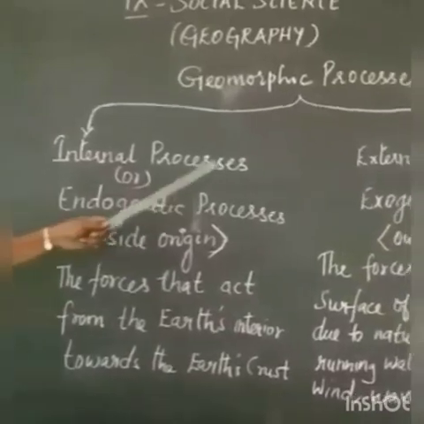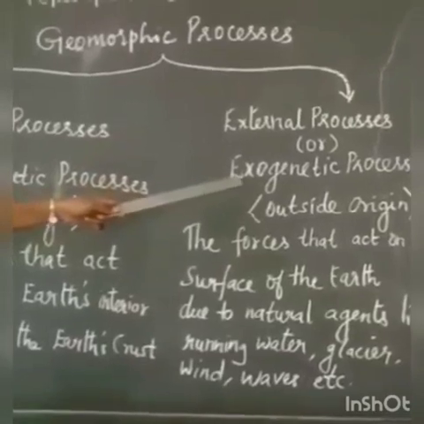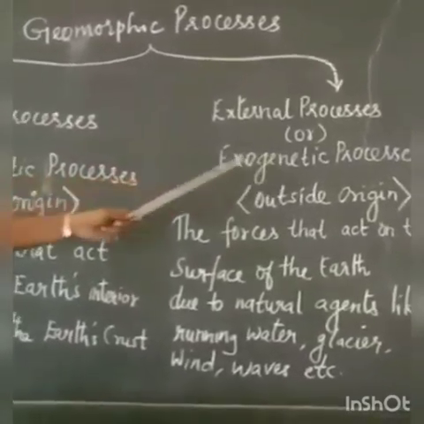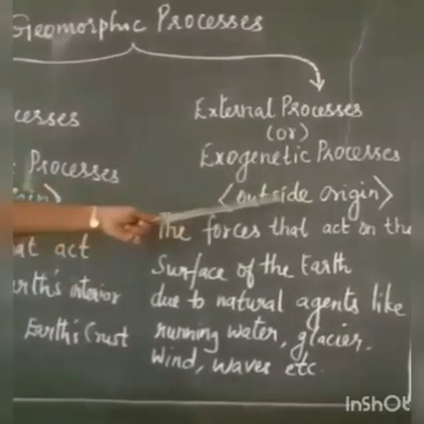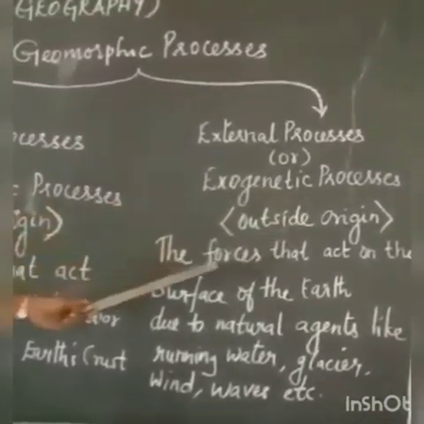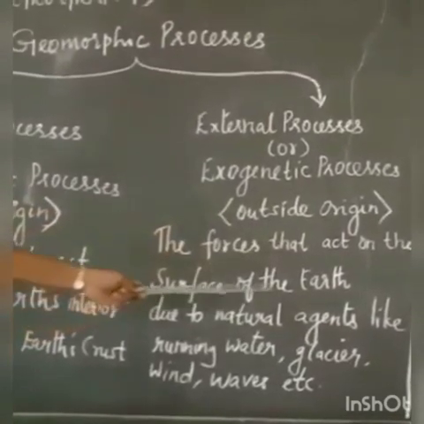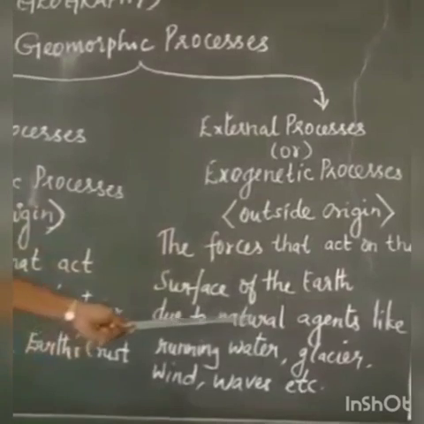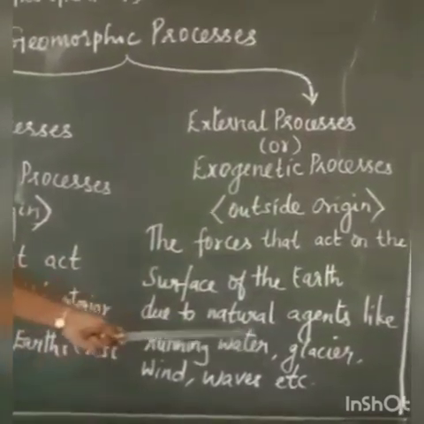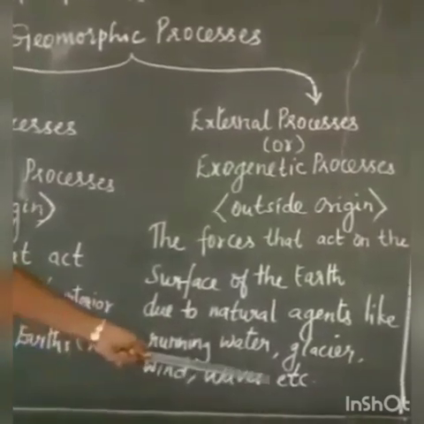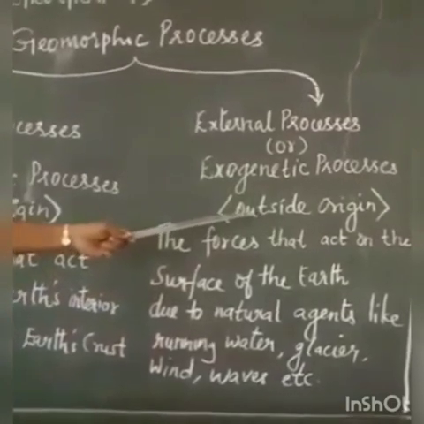Let us see the external processes. The external processes are otherwise called exogenetic processes. Exo means outside, genetic means origin. So we see the outside origin processes. These are the forces that act on the surface of the earth due to natural agents like running water, glacier, wind, waves, etc. These processes occur with outside origin.